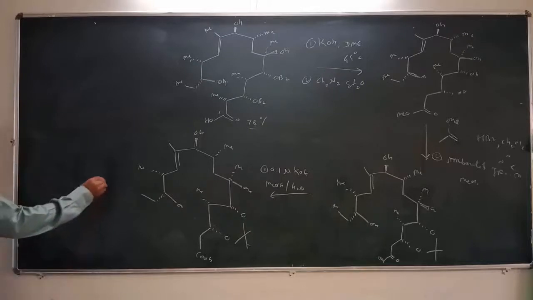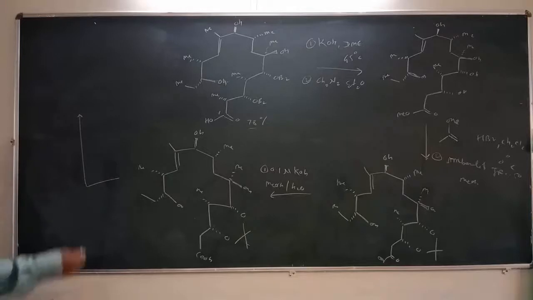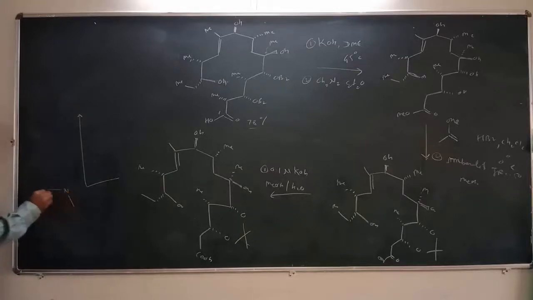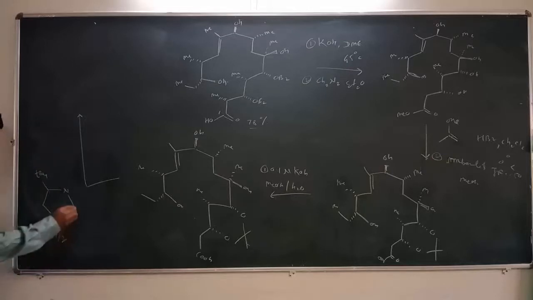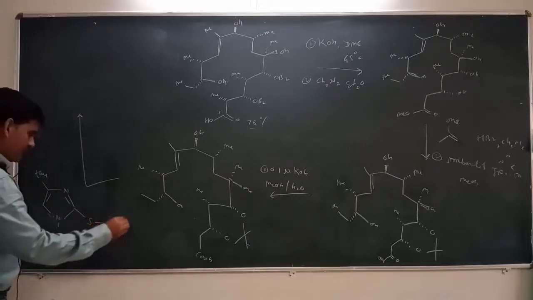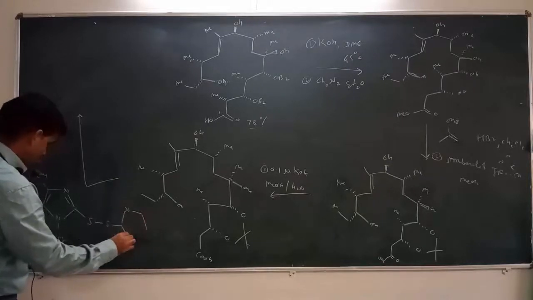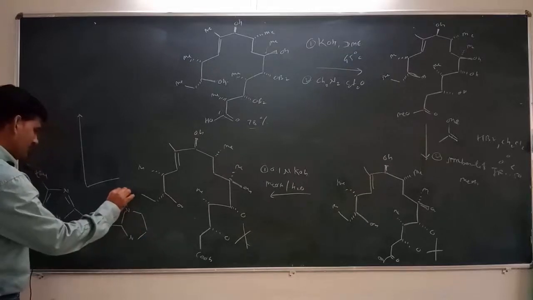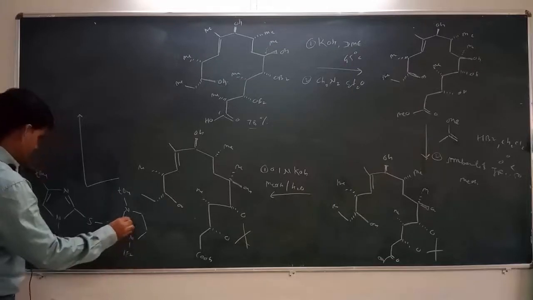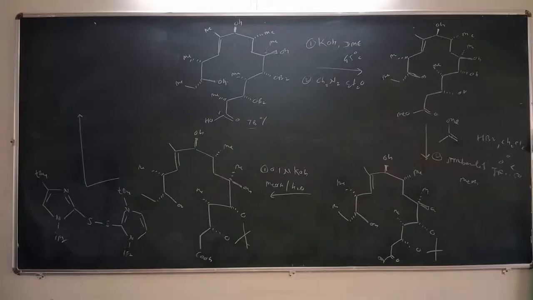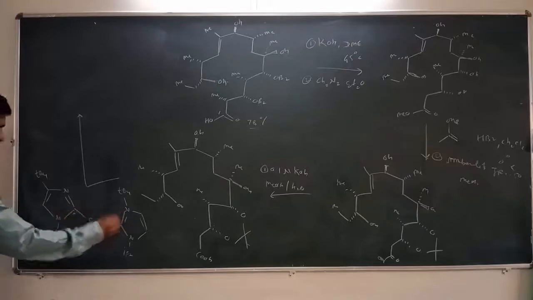Then in a further step, we can treat this compound with another reagent, with a substitution like this: tertiary butyl, here is isopropyl substitution, and so this compound is called 2,2'-bis(4-tertiary butyl-N-isopropyl imidazolyl) disulfide.